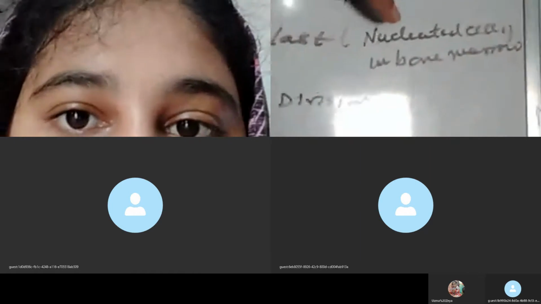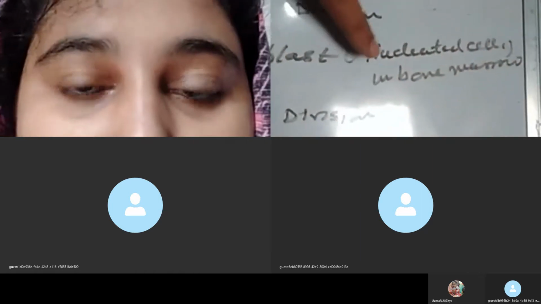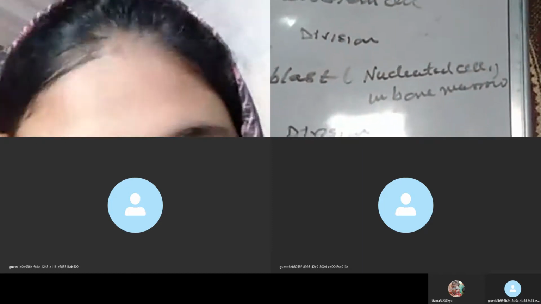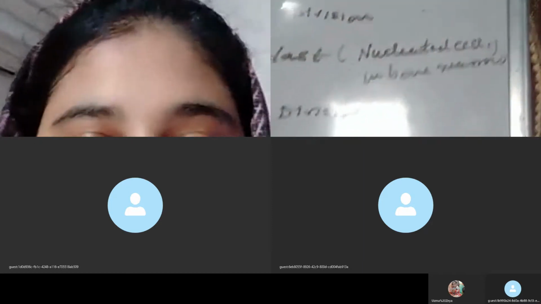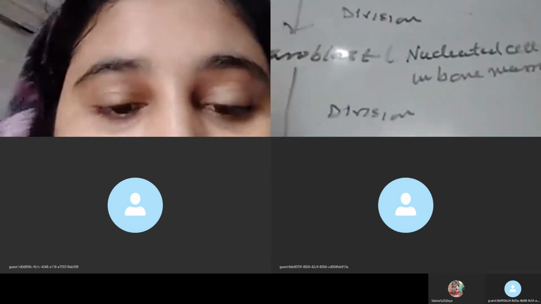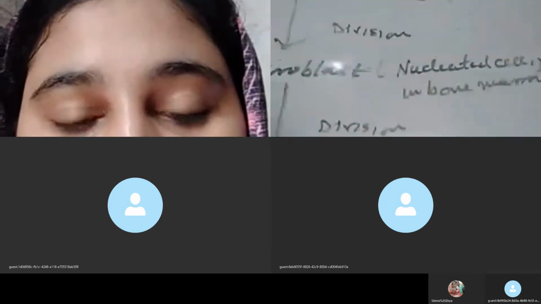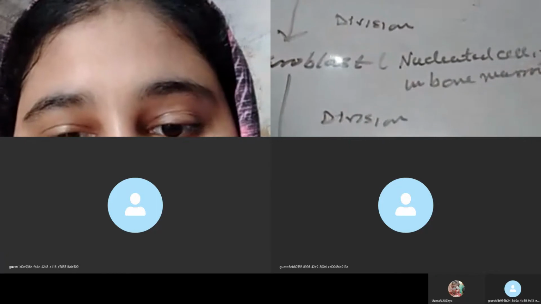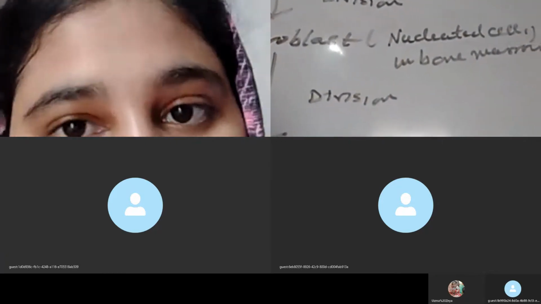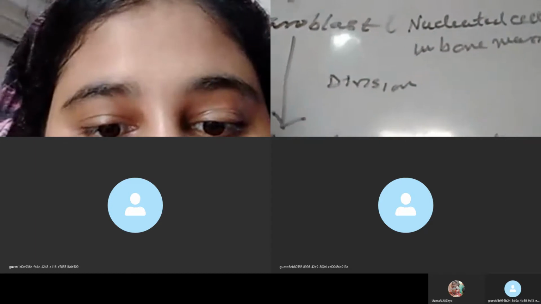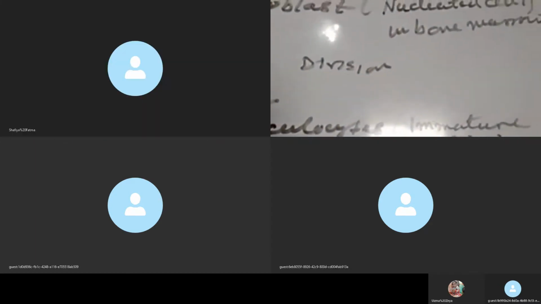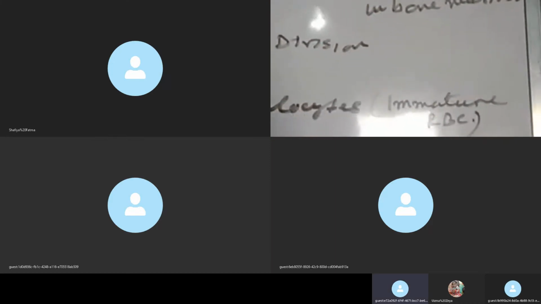Erythroblasts are nucleated cells present in the bone marrow. This erythroblast undergoes further division to form reticulocytes. What are reticulocytes? Reticulocytes are immature RBC. Reticulocytes undergo differentiation to form the erythrocytes, and you know that erythrocytes are also known as RBC. Erythrocytes are non-nucleated, biconcave, and agranular in structure.